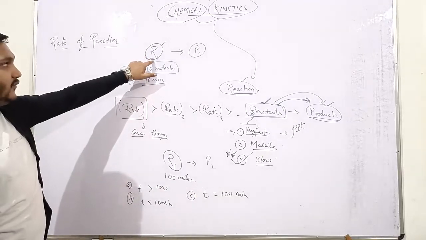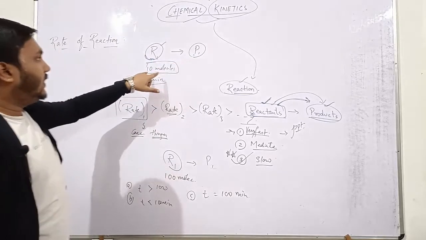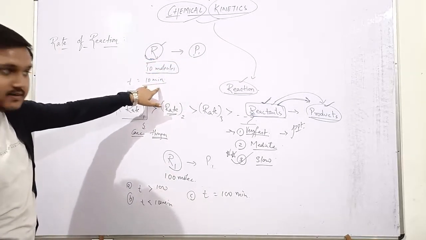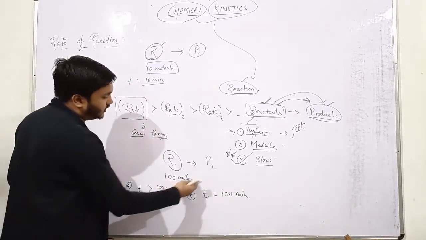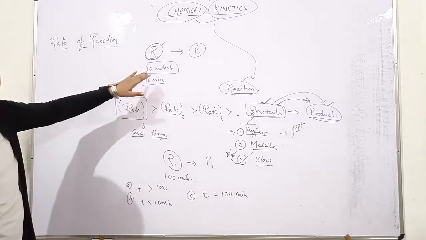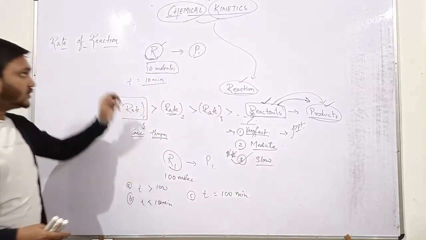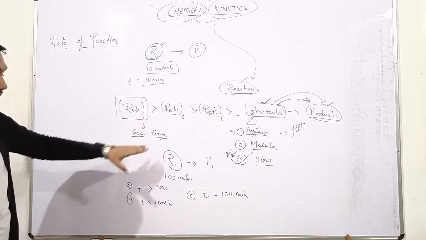In the first case, the reactant R1 converts into the product P1, and the reactant molecules we have taken are 10 molecules and it is taking 10 minutes. If in the same reaction I increase the number of molecules of the reactant, making it 10 times, here I am taking 100 molecules. So what will be the time required for this reaction in the second case to be completed?